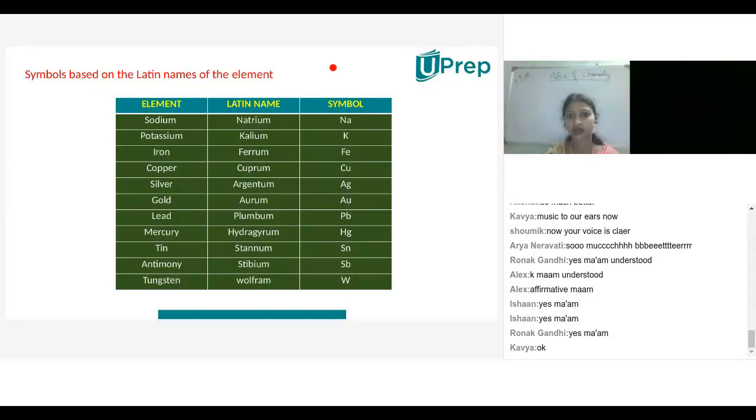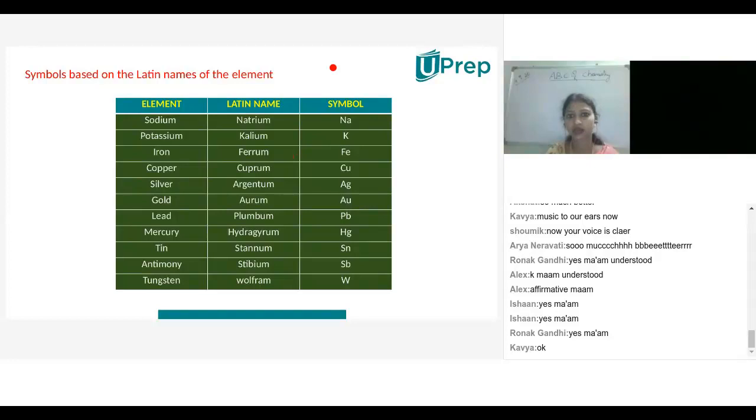Very good. Okay. So mercury, hydrargyrum, tin, stannum. All these are represented based on the Latin names, so no need to worry. Like sodium, teacher, you have given sodium. Like sulfur is S, sodium should have been So. But the sodium symbol is obtained from the Latin word natrium. Okay, so these are the symbols obtained from the Latin words.